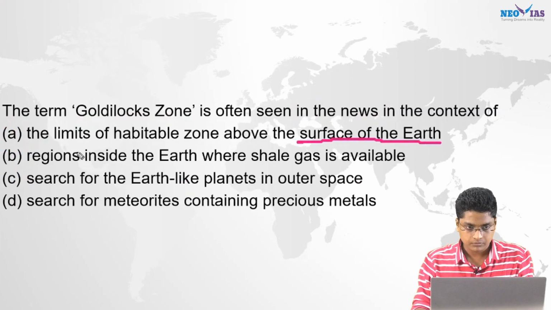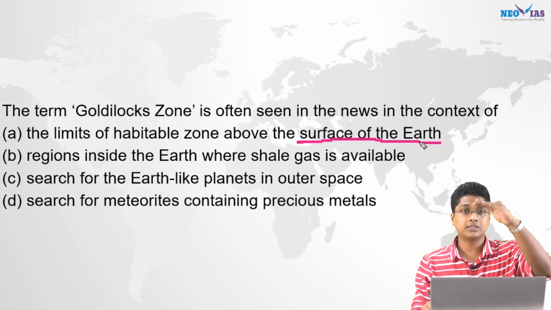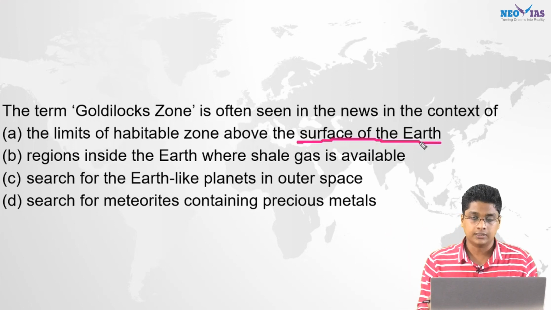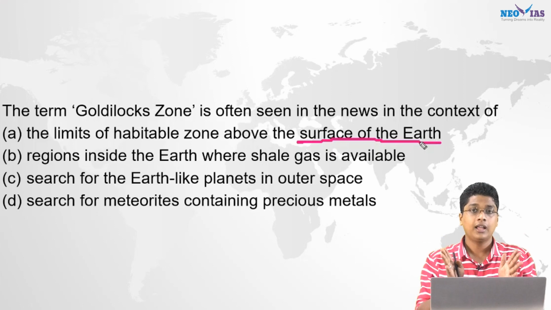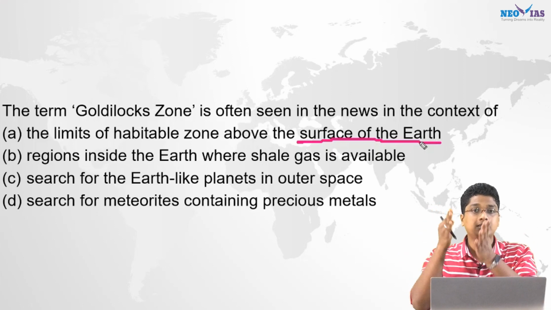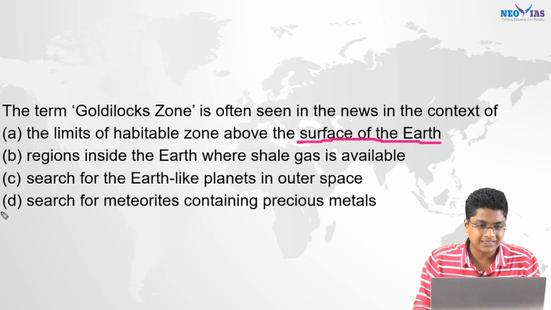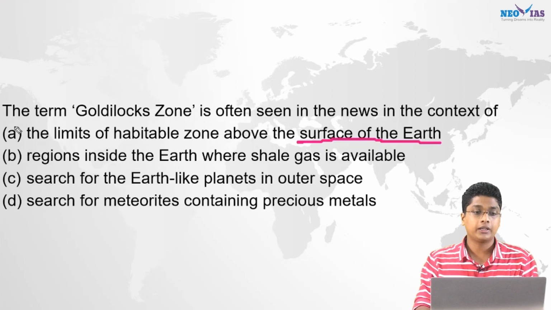Look at the wording: the limit of the habitable zone above the surface of the Earth, which means where life can exist above the surface of the Earth. It is not related with the Earth, rather it is related with the star, and where the temperature is just right for water to exist. So A, even though it seems like a correct answer, is wrong.